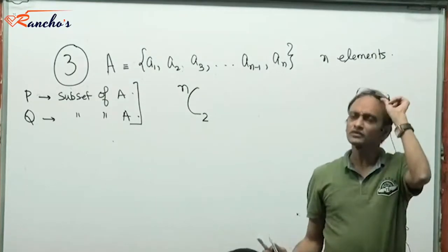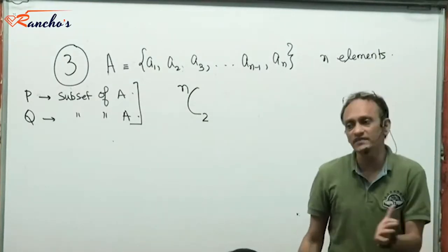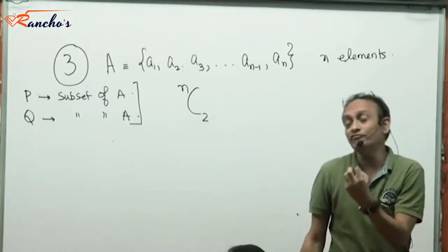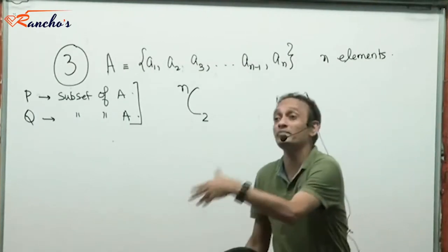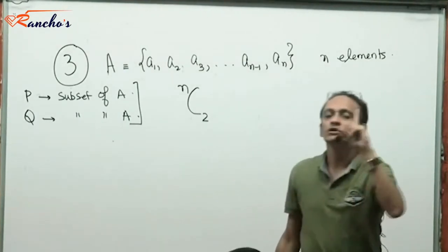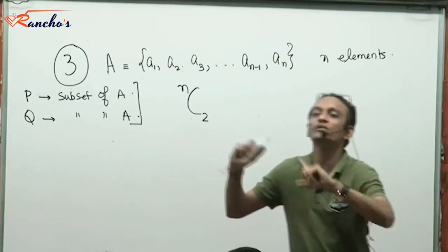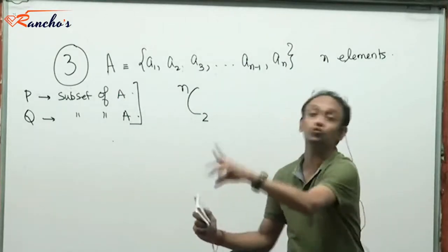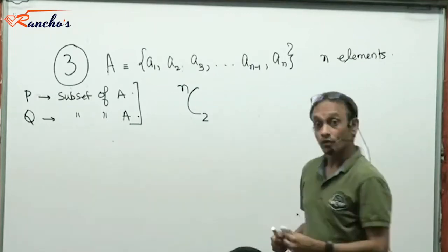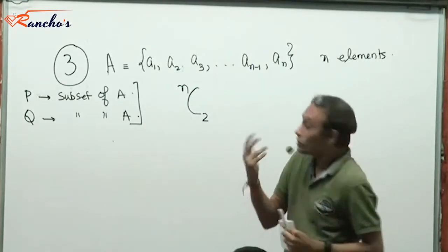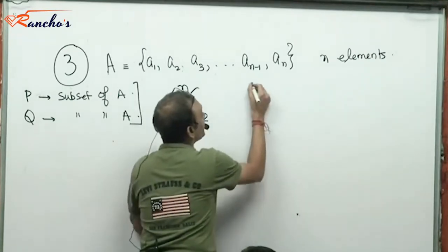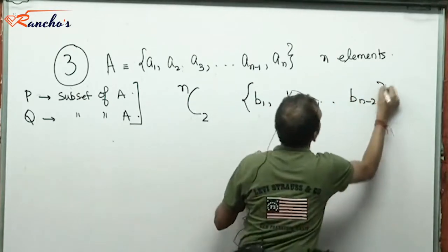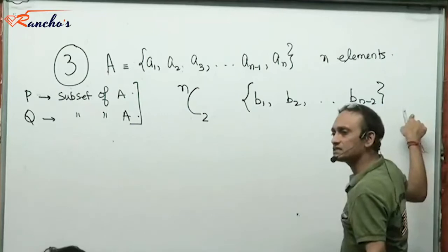Right? Now, after these two elements, the second event would be, how many elements remain? N minus 2 elements. Now, I will have to find a way of delegating those n minus 2 elements to P and Q in a manner that none of these elements should belong to both P and Q, or to neither. The elements that remain now are, let's say, B1, B2, ..., B n minus 2. N minus 2 elements remain from this set.